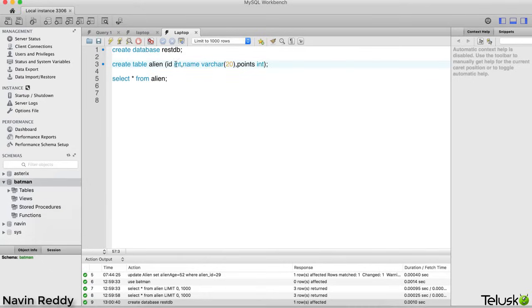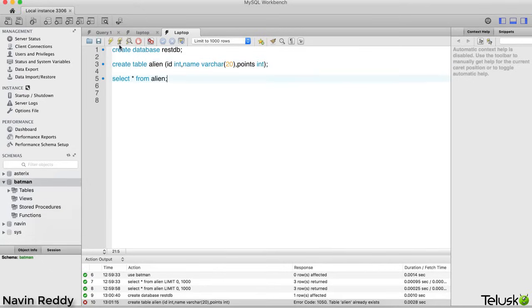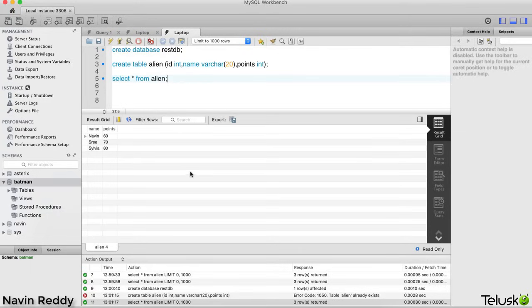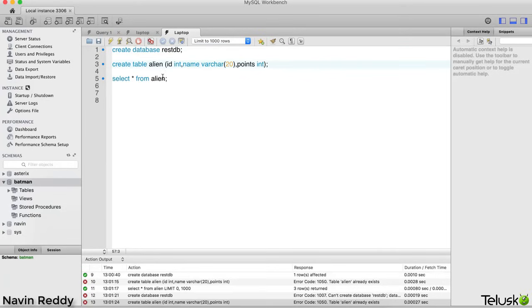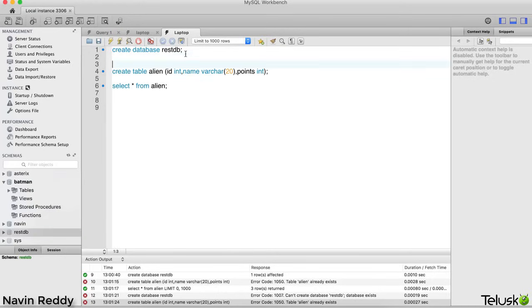I got my table, and if I select star from alien now, you can see, oh, what's wrong? I have to first say this, then I have to say this, and then I have to say select. Oh, what's happening? What's wrong? It says cannot create a table REST DB because database exists. Is it? Let me refresh, and we got this database, and we have to say use REST DB. And now is it working?